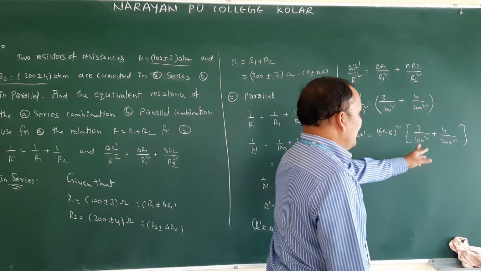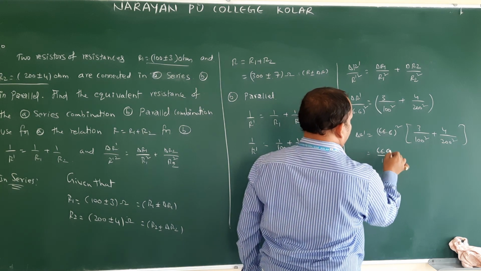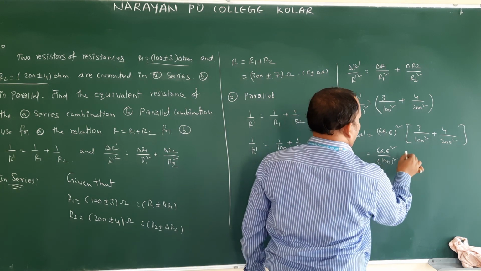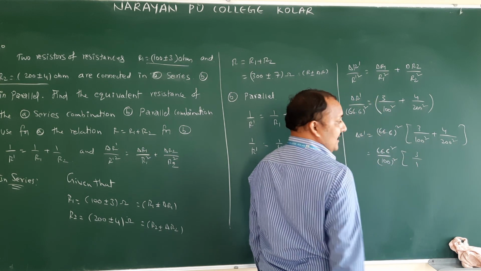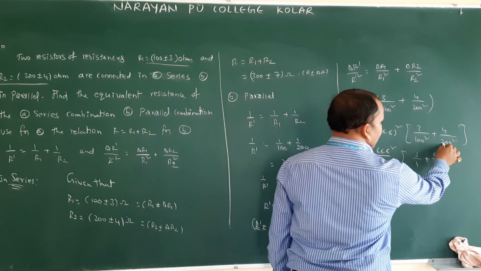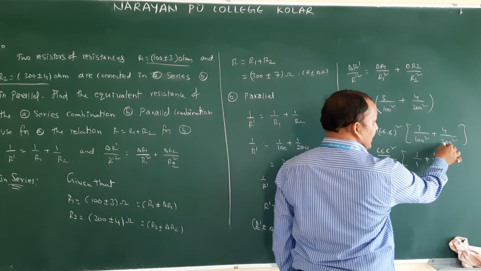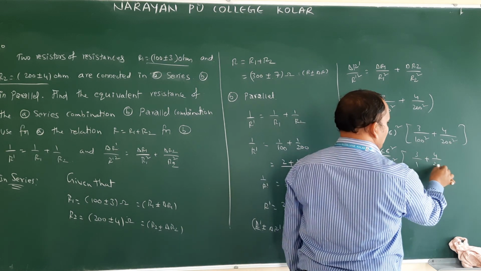Okay, so you can take 100 square common. 66.6 by 100 square common means 3 by 1, plus 4 by 100 into... Therefore here 200 into 200, 100 into 100 came here, so what will be remaining? 2 into 2.